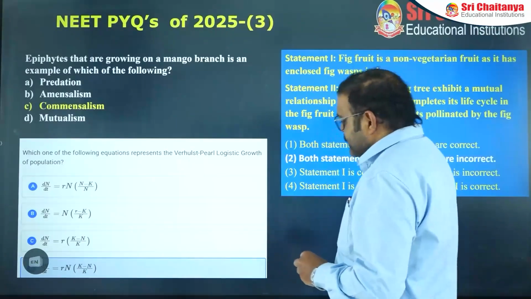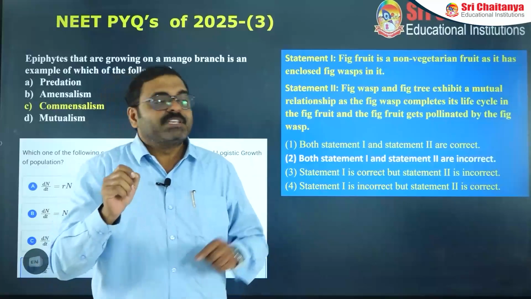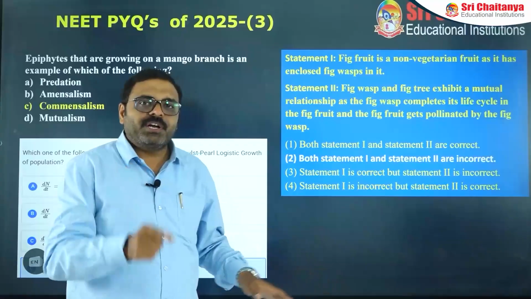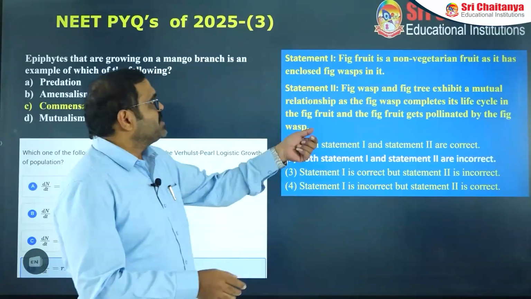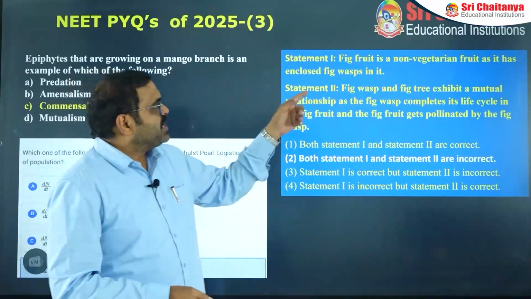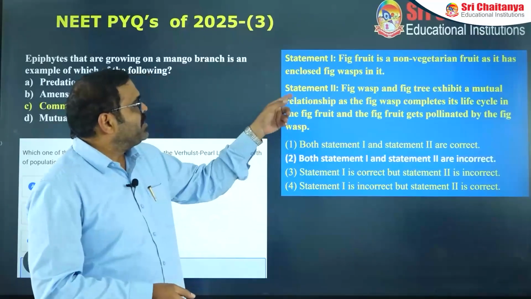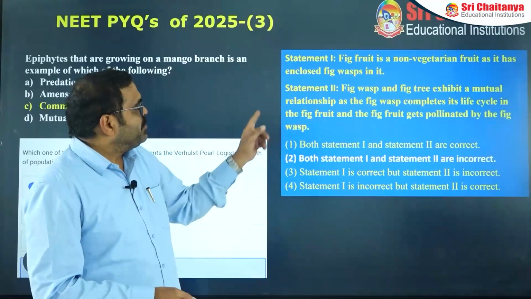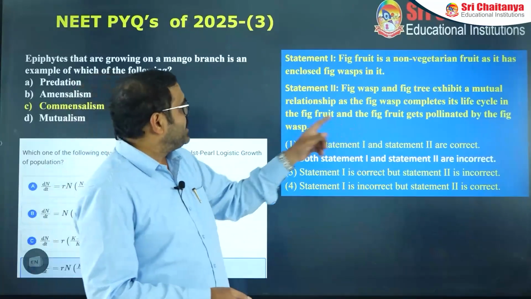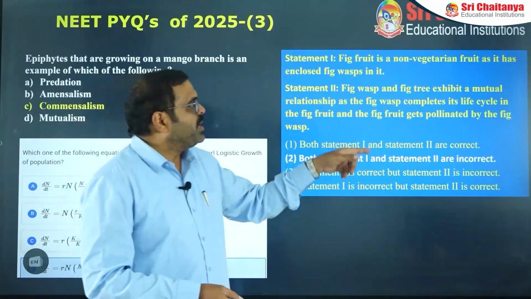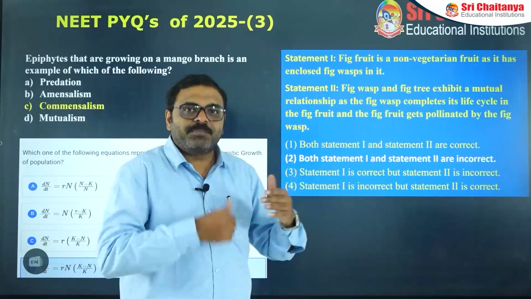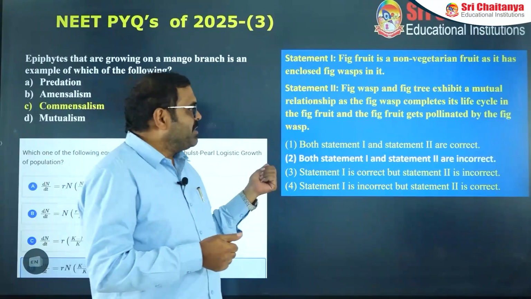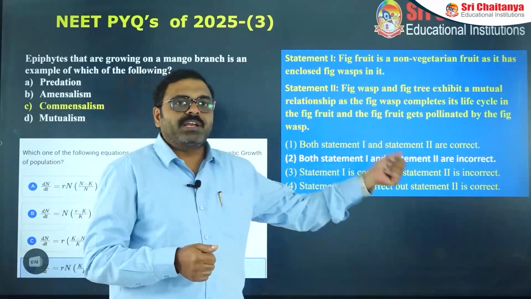But here we need to understand one more point, that sometimes different questions are also arising from this chapter. In 2025, one of the most controversial questions was about the fig fruit. Statement 1: fig fruit is a non-vegetarian fruit as it has enclosed fig wasp in it. Statement 2: fig wasp and fig tree exhibit a mutual relationship, as the fig wasp completes its life cycle in the fig fruit and the fig fruit gets pollinated by the fig wasp. The word fig is repeated many times, which makes it difficult to understand. NTA gave the final conclusion as both statements 1 and 2 are incorrect.